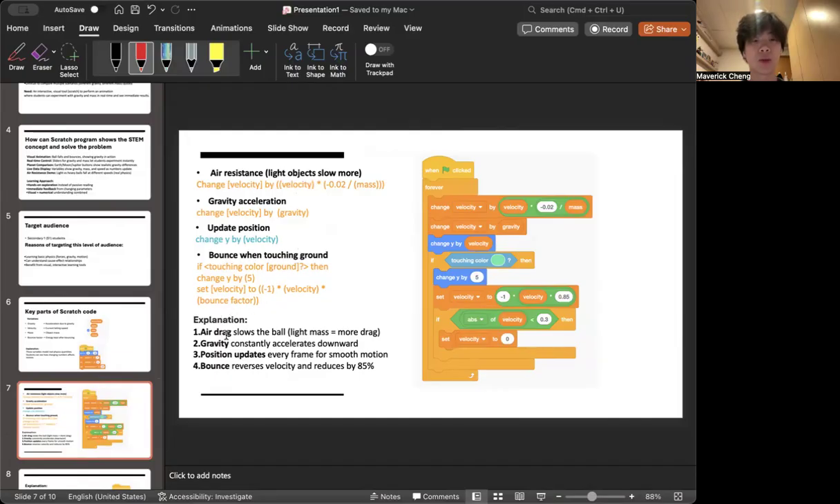This explains that air drag slows the ball, where light mass shows more drag, and gravity continuously accelerates it downwards. The position updates every frame for smooth motion, and lastly the bounce reverses the velocity and reduces it by 85%.